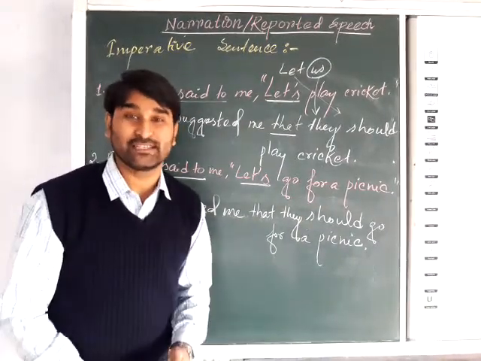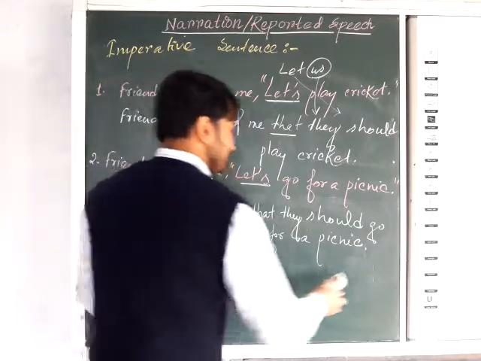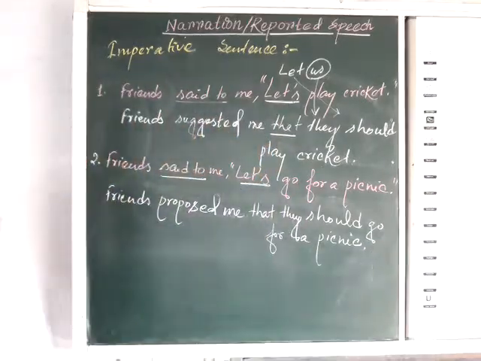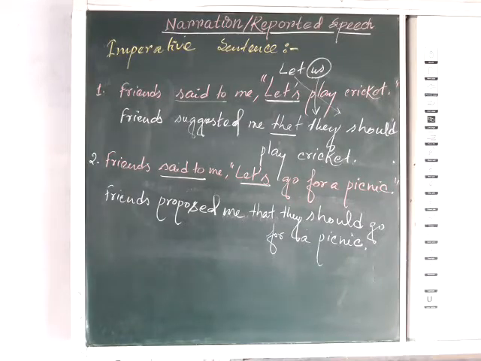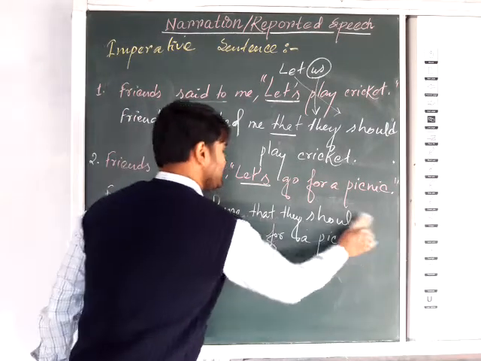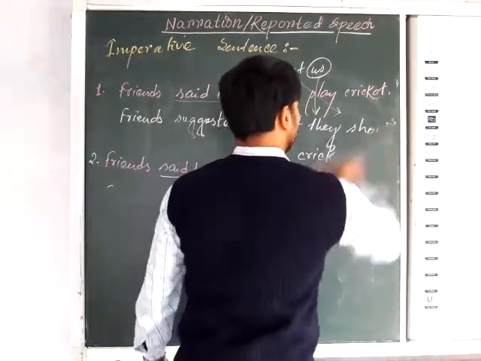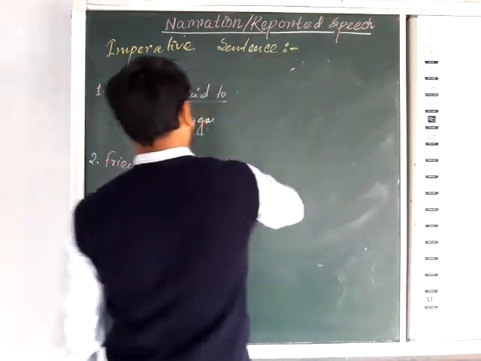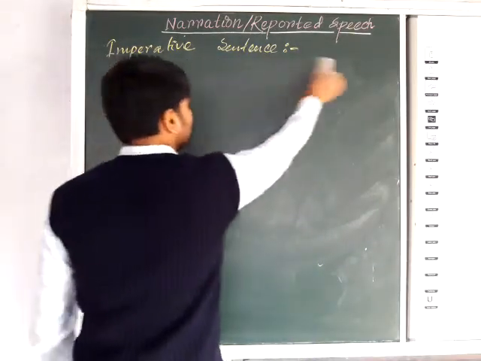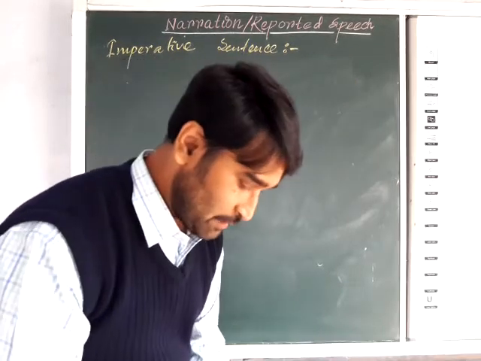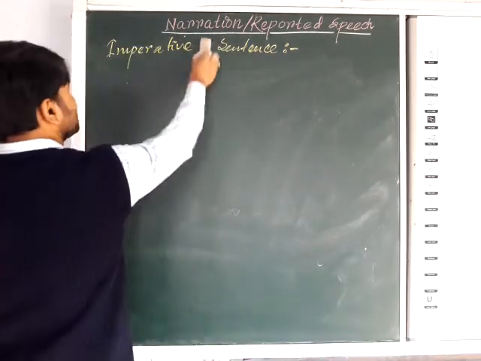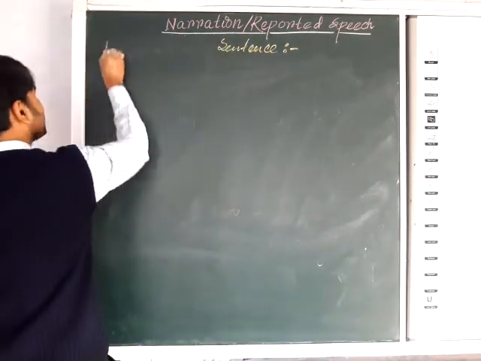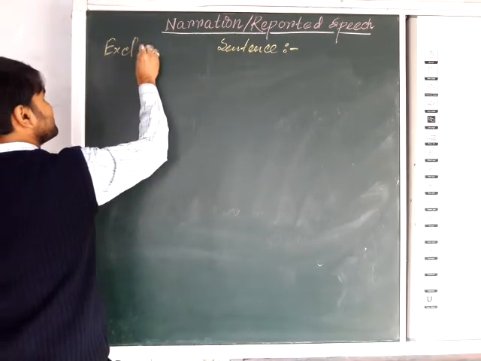Now we are moving towards exclamatory sentence narration change. Some two or three minutes I will take.